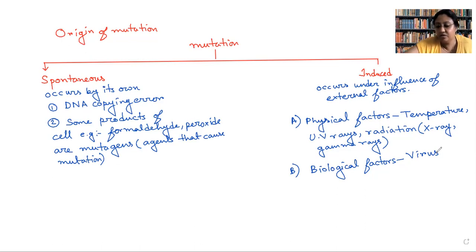But let me tell you, it's not true, beta. Actually, what happens is it creates some change in the RNA sequence of ours, which may have far-fetched effects on our health. So there are various viruses which can cause mutation.